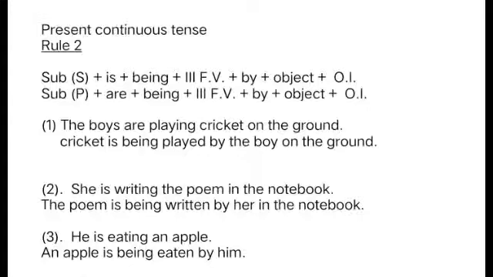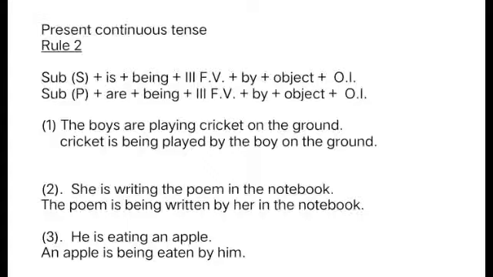Now see students, second example. Use the rule, or learn the rule, or understand it, then your active passive voice will be very easy. Second example: she is writing the poem in the notebook. So again divide the sentence. She is the subject, is the helping verb, writing is the main verb, the poem is the object, in the notebook is other information.